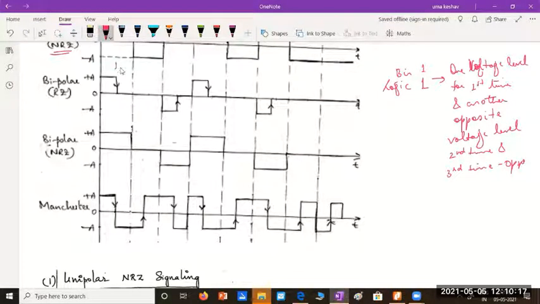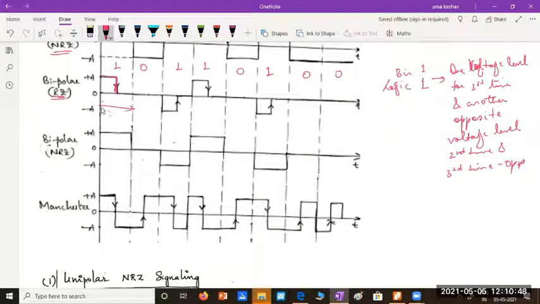See, I have 1 0 1 1 0 1 0 0. This is the given binary data. Let's see how to represent bipolar RZ. Whenever I have a 1, I am representing it as plus A. Since it is return to 0, always remember you should come down to 0 level in the center of the bit duration.